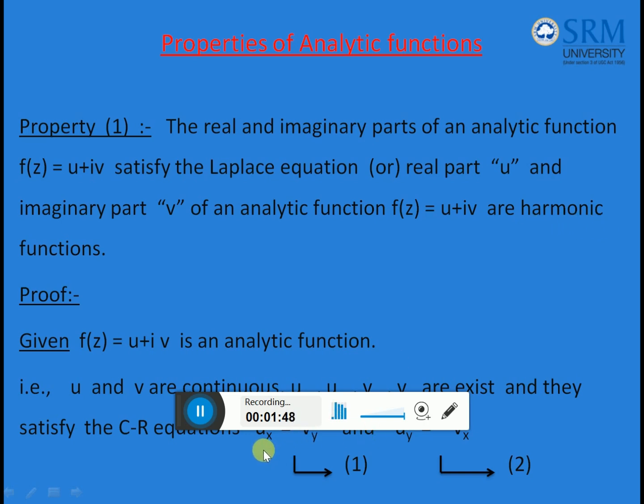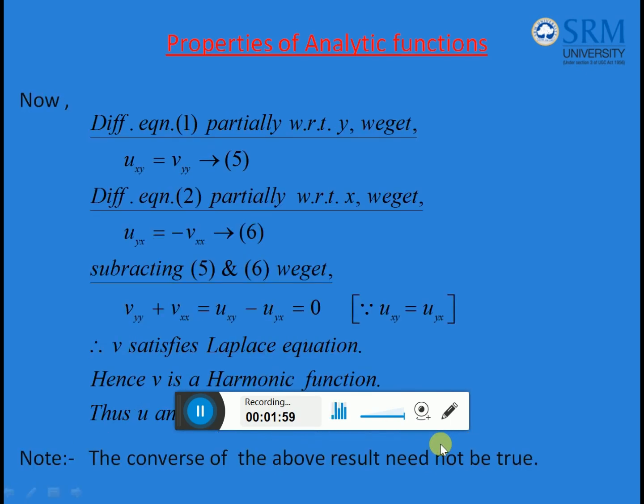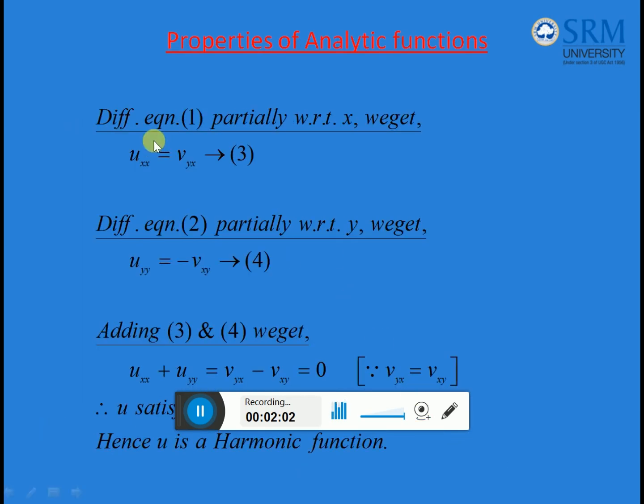So I require second order partial derivative of u with respect to x and second order partial derivative of u with respect to y. So the first equation I am going to differentiate partially with respect to x, and the second equation I am going to differentiate partially with respect to y. This is equation 1, partially differentiating with respect to x, we get uxx. And the second equation, partially differentiating with respect to y, we get uyy. Adding these two equations 3 and 4, uxx plus uyy will be vyx minus vxy, and that is equal to 0 since vyx is equal to vxy. So u satisfies Laplace equation, hence I can prove that u is harmonic.